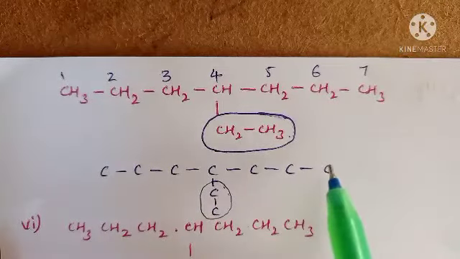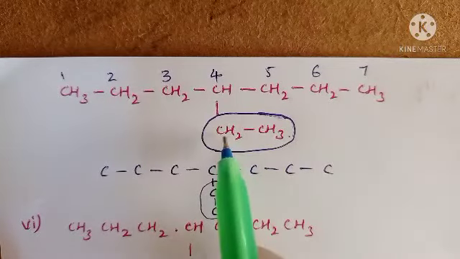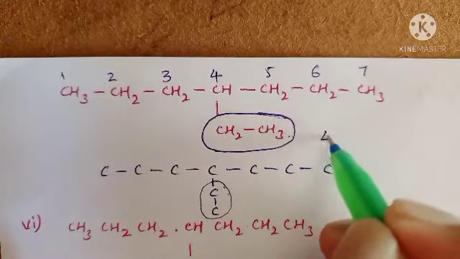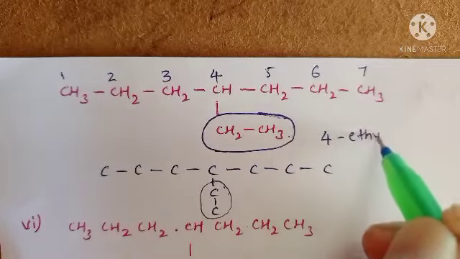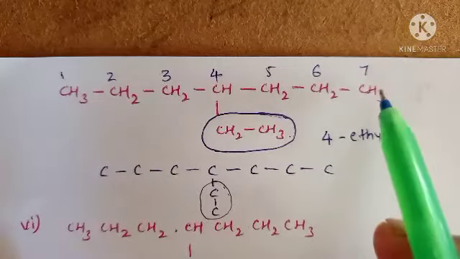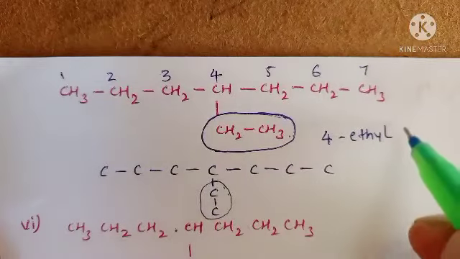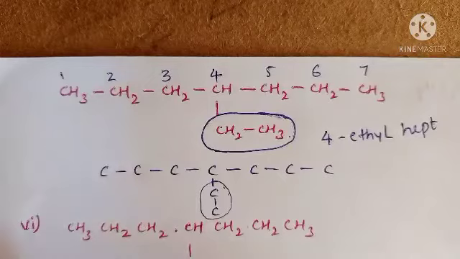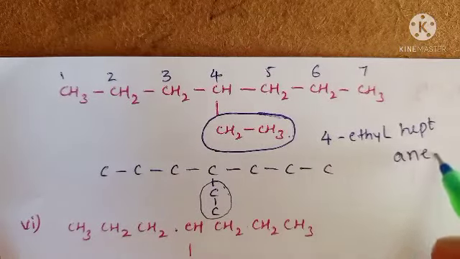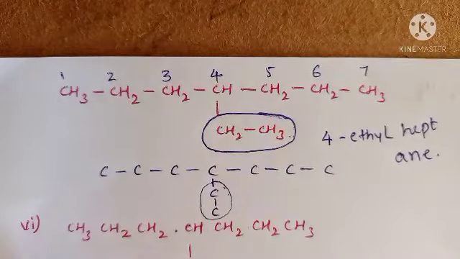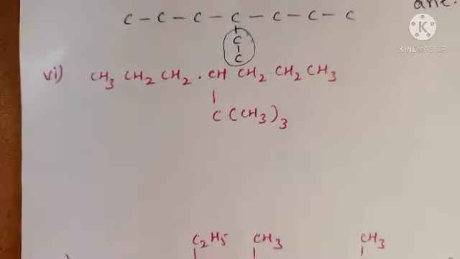Okay, now give the name of this compound. At the fourth position, a methyl group is there. So 4-ethyl, the substitution is completed. Next, the number of carbons in the long chain: how many carbons are there? 7 carbons, so hept, and only single bonds, so heptane. So 4-ethylheptane. Now check the second one, these I have already given to you.